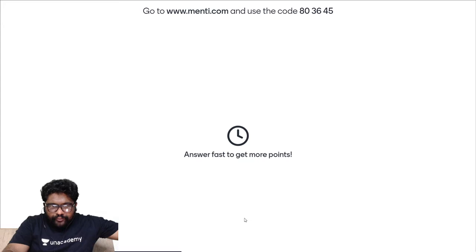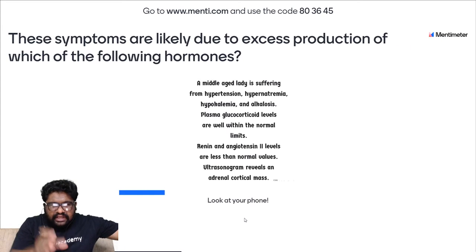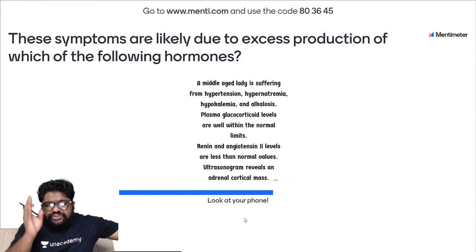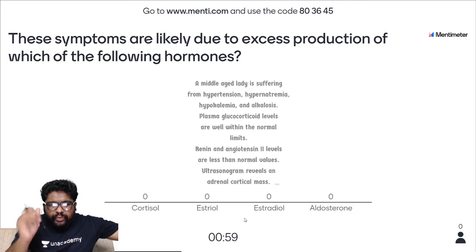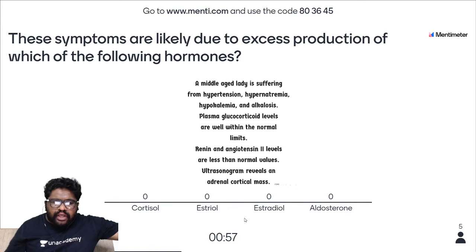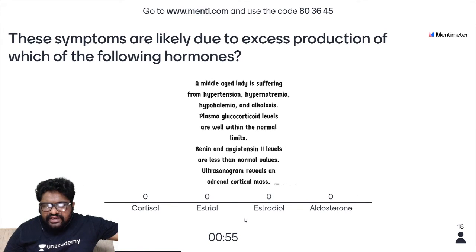Answer faster to get more points. If this is the case, these symptoms are likely due to the excess production of which of the following hormones? Which hormone will be elevated? A. Cortisol, B. Estriol, C. Estradiol and D. Aldosterone. We'll see who's on top at this point of time. Come on, people.